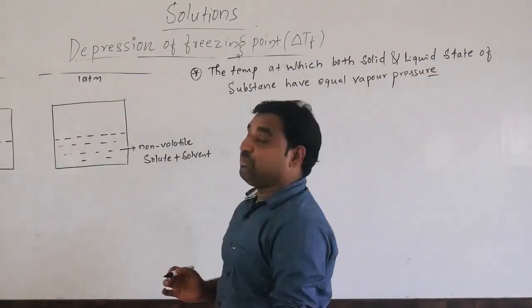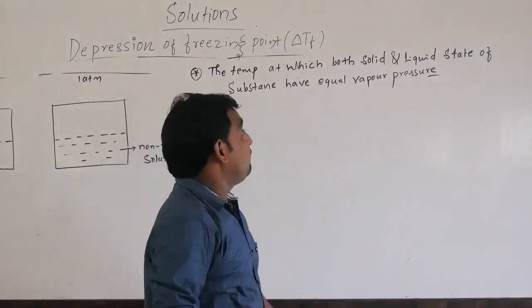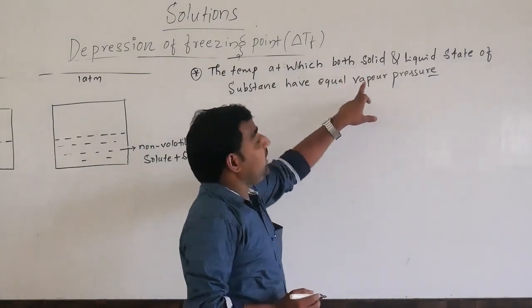Yes, the temperature at which the liquid state and the solid state have equal vapor pressure.